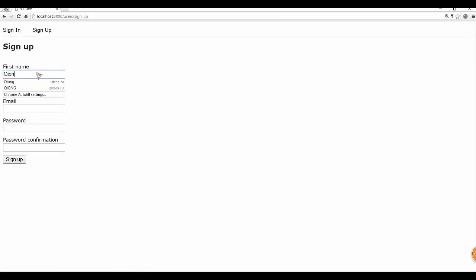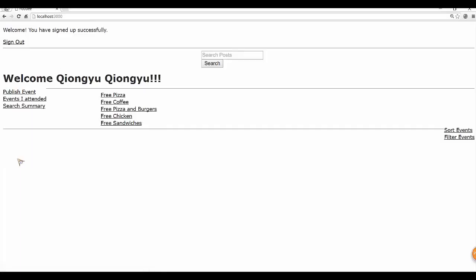You need to enter your first name and your last name, and you need to enter an email address, which should end with memphis.edu, and the password, which should include at least one uppercase and one number. Let's sign up.